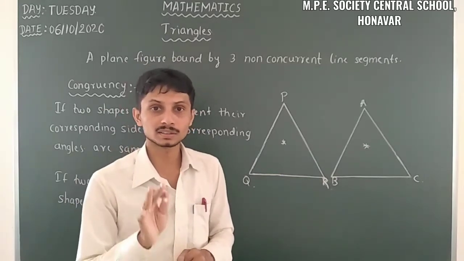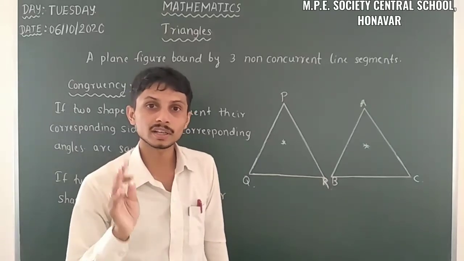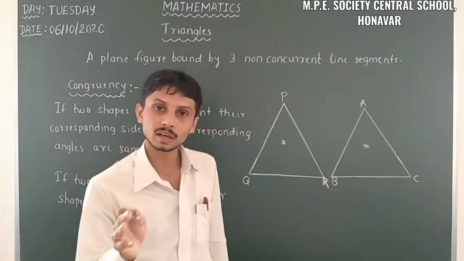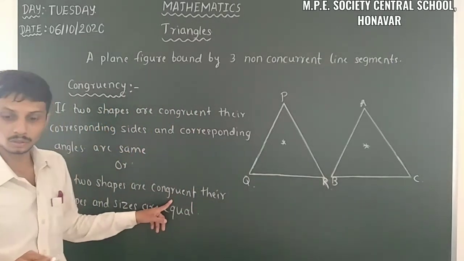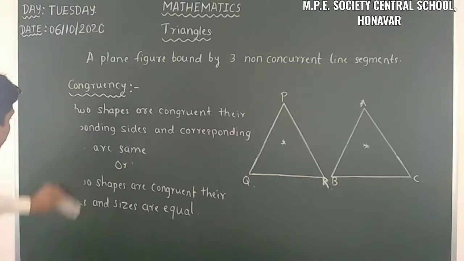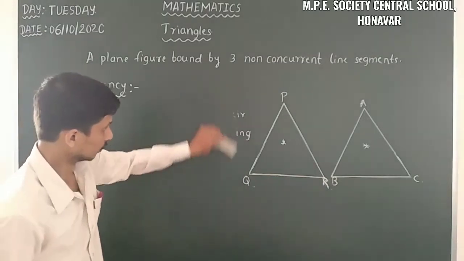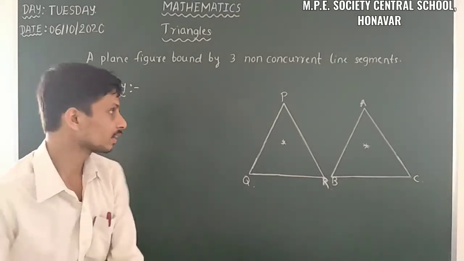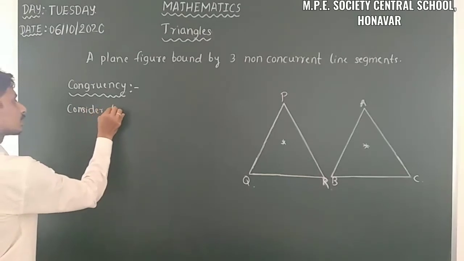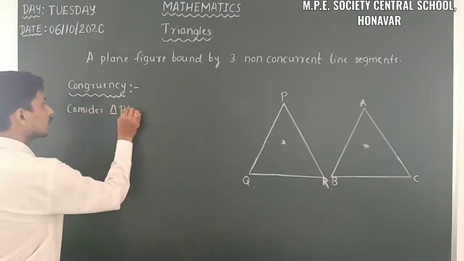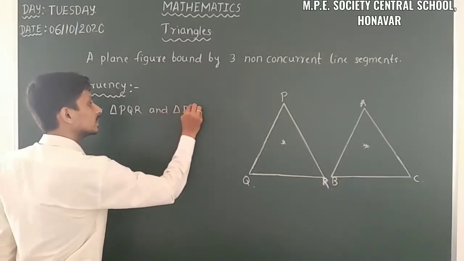Also we consider these as corresponding parts of congruent triangles, or CPCT, which is what we have to call it. So that is the congruency. How can we take the congruency? Yes, I will consider triangle PQR and triangle ABC.